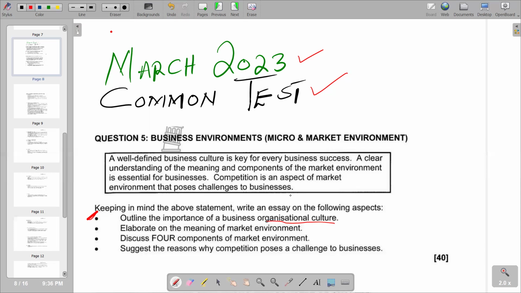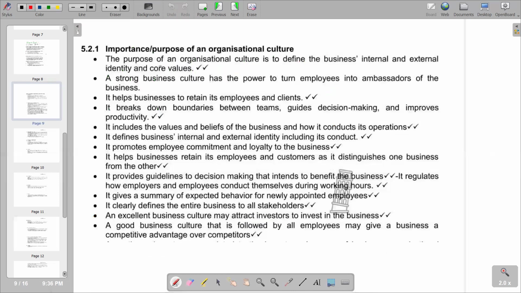So on the other section, we have various points outlining the importance. So we can just try to see according to other sections. Here on this section, we have the importance or purpose of an organizational culture, whereby we have various points there. We try to go through them. The first is internal and external identity and core values. So obviously, when I have an organizational culture, we are saying it gives a true identity of how our organization looks like.